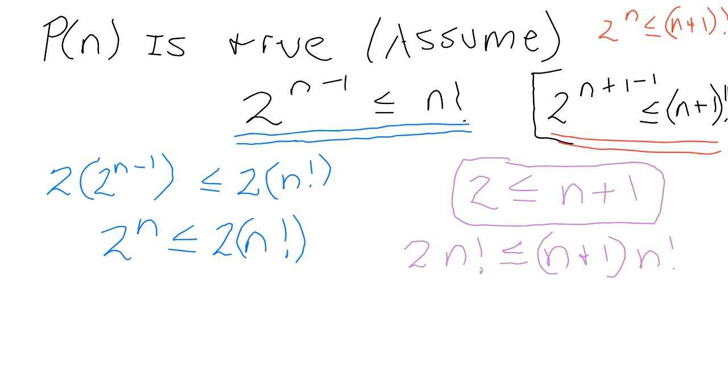Do we agree with that? Since 2 is less than or equal to n plus 1, it means that 2 times n, let me bracket it, so what we're comparing. These are the two things we're comparing. So the 2 and in the bracket over there we have n plus 1.